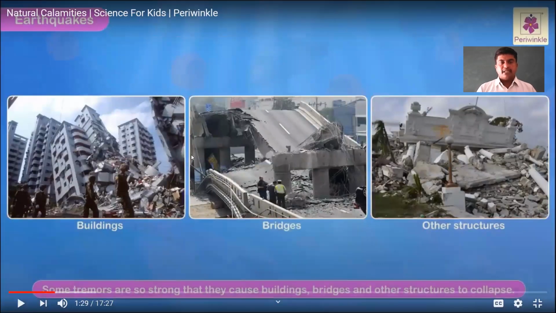Yes, dear students, as you know, here there is a great collapse of buildings. At the time of earthquake, what will happen, dear students? Look at the image over there. Yes, the buildings have been coming down like a pack of cards. They are coming down, right? Yes, look at the middle image over there. Yes, this is a bridge which has been broken. Okay, and other structures like temple, mosque, church, everything will be collapsed due to what? Yes, due to tremors, or the earthquakes, right?